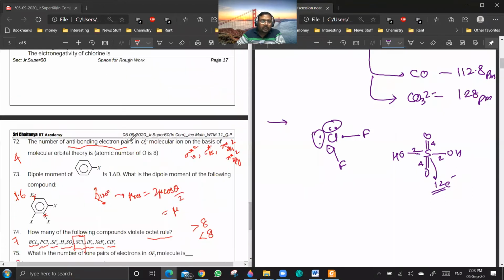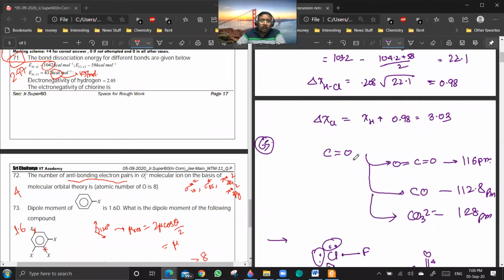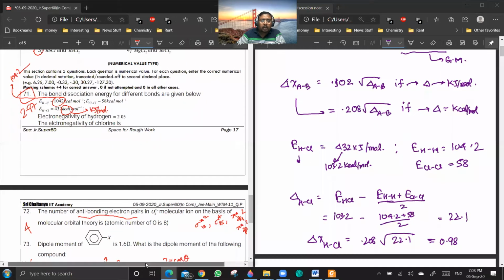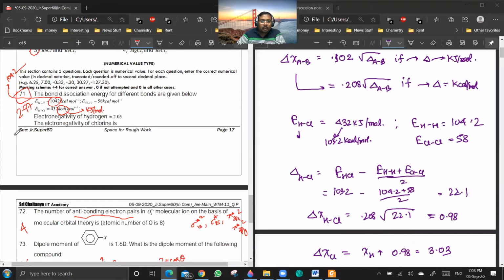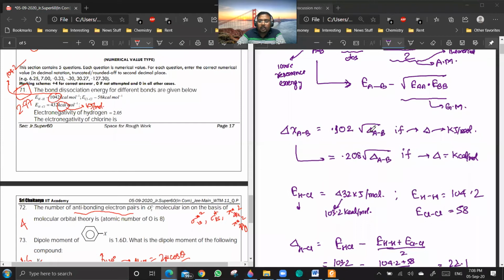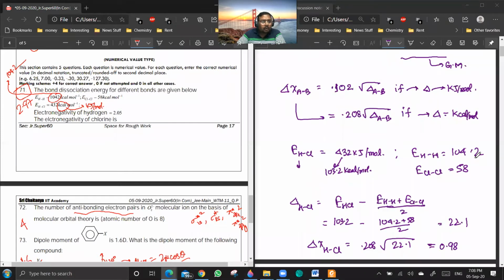Now, question number 71. The data is not given correct. It is going to be a delete question. You see, first of all, EHH should be 104.2 kilocalories per mole.